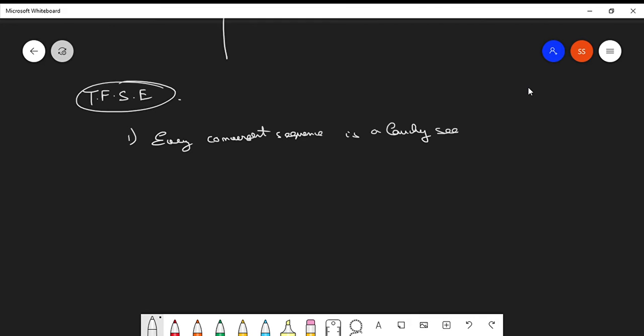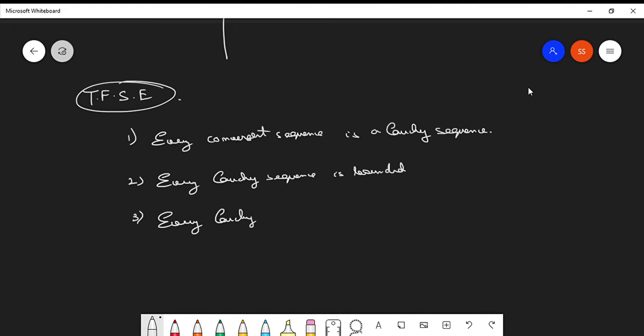The second statement says every Cauchy sequence is bounded. The third one says every Cauchy sequence in R, let's say,